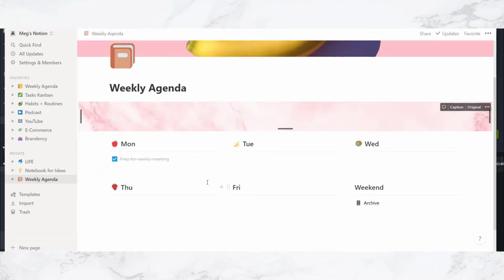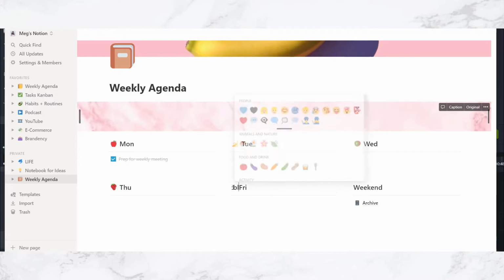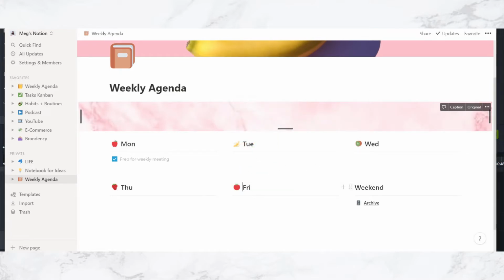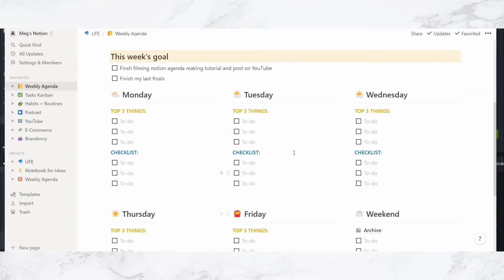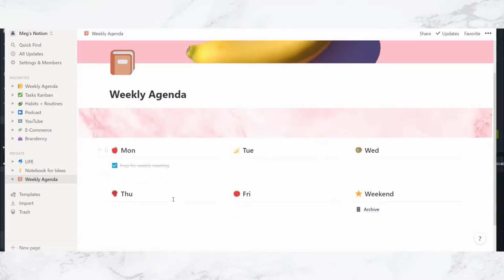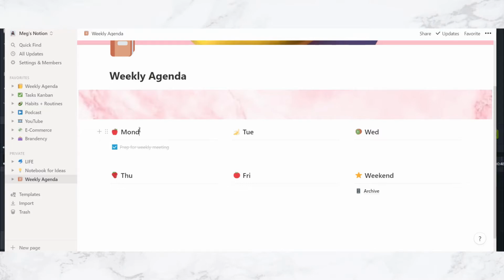Oh, so cute. Friday, what's a fruity Friday thing? Blueberry. Dang, they don't have blueberries? That's whack. Let's put a tomato there instead. And then for the weekend, let's put a star, because why not? And that's super simple how you add the emojis. And here I have my weekly agenda showing each day of the week spelled in full. But here we have the shortcuts, and how you change that, you literally just go here and I'm just gonna add the day. So let's speed through this.